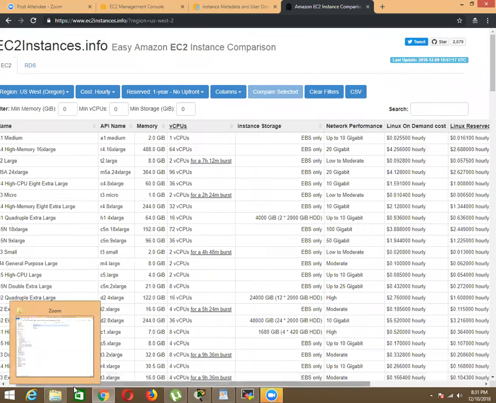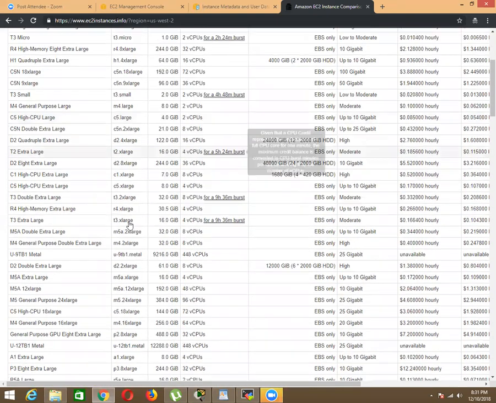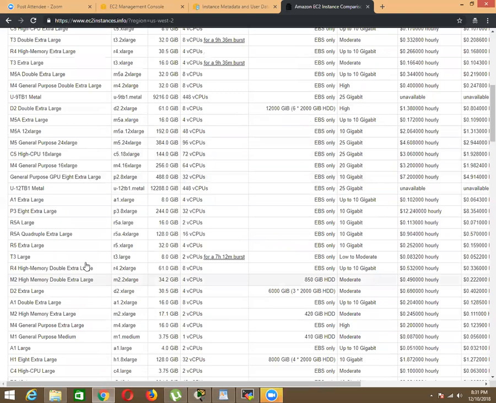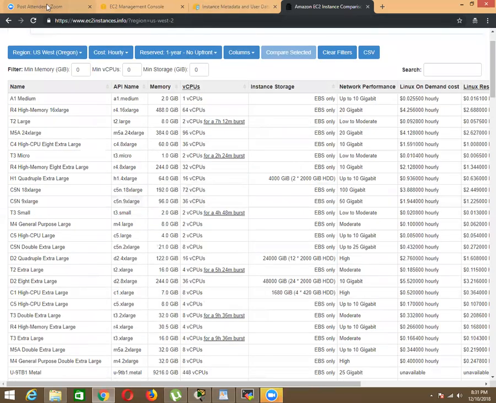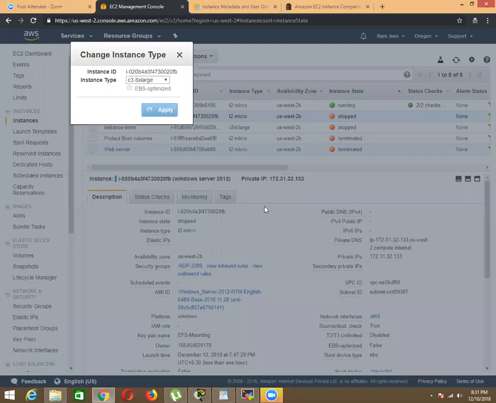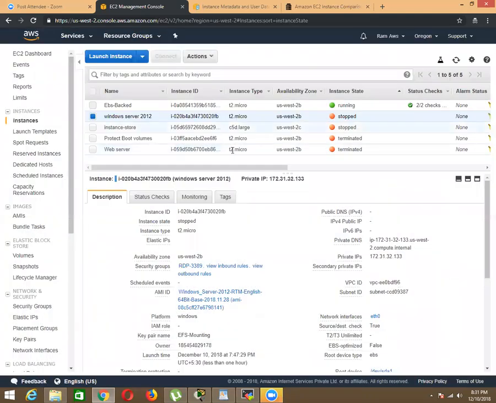All these instance types have different capabilities, different performance and different levels of accessing applications. Verify which instance type your application needs and select it. Here I'm going to select C3 8x large.